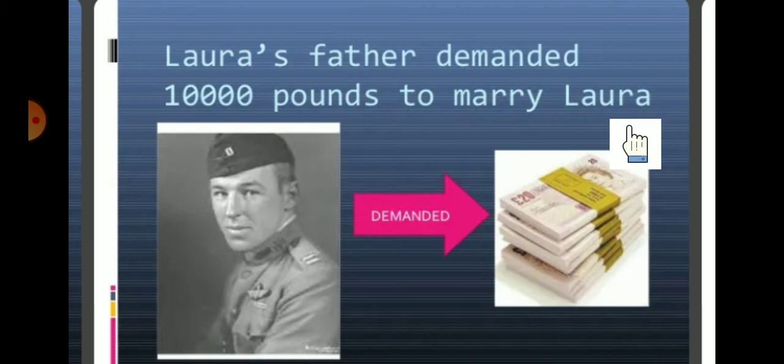Could Hugi give those 10,000 pounds to the father and marry Laura? I don't think so, or it may happen in the story. This is what we are going to discuss later. So he demanded money from Hugi if he wants to marry Laura. And Laura is a beloved daughter of her father.